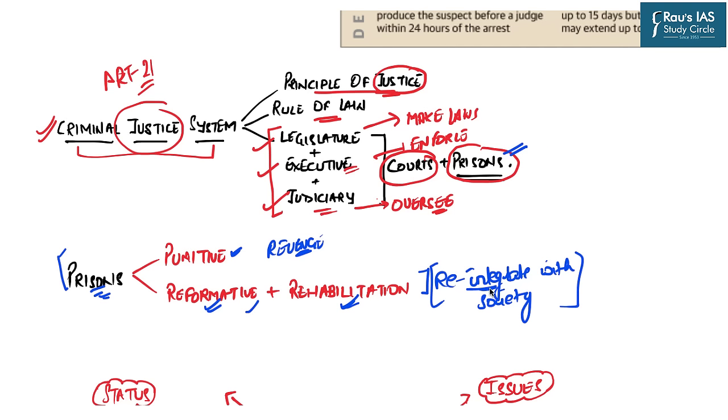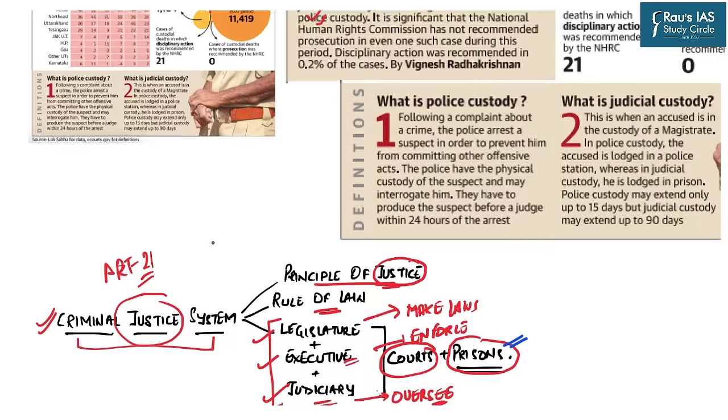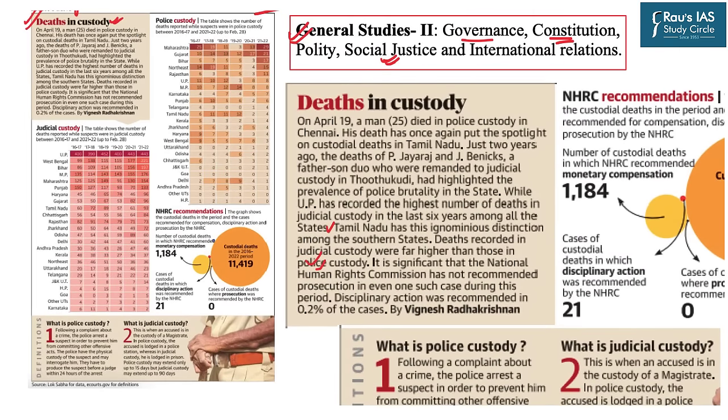Are we able to reintegrate the people who are sent to prisons with our society? Unfortunately, the answer is not satisfactory. And leave aside the protection of rights of the criminals or the prisoners, we are facing a huge number of custodial deaths in our country. And this is the very context of today's article.